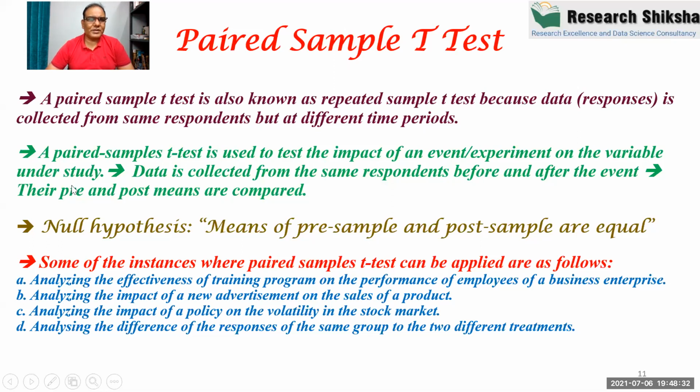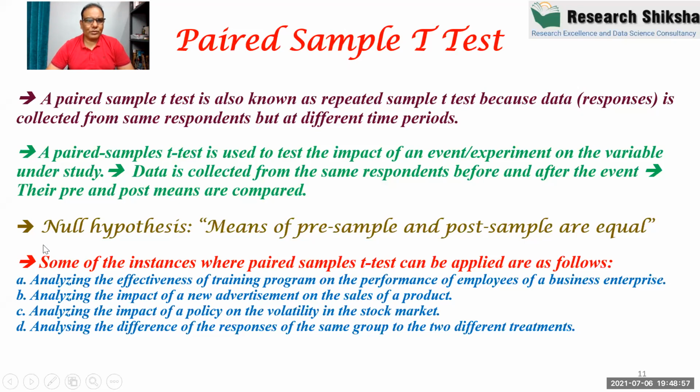Variable means the patients, the students, or the employees, etc. Data is collected from the same respondent before and after the event. Then pre and post averages are compared. So we are comparing basically the pre-mean and post-mean.